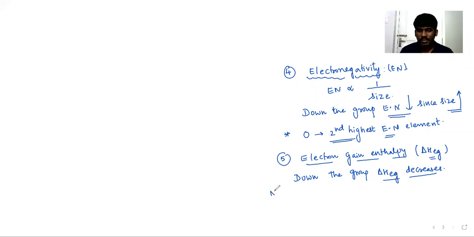But here, if you observe the point, oxygen has the least electron gain enthalpy than other elements in the group.